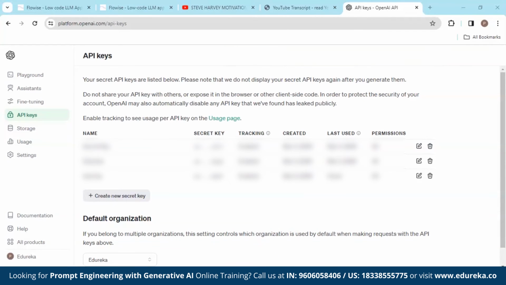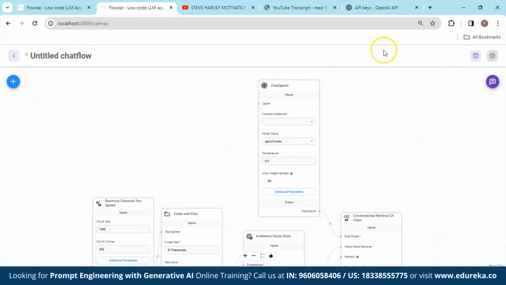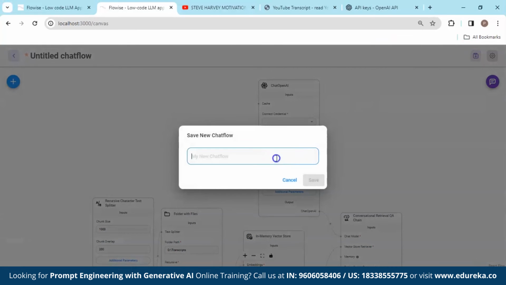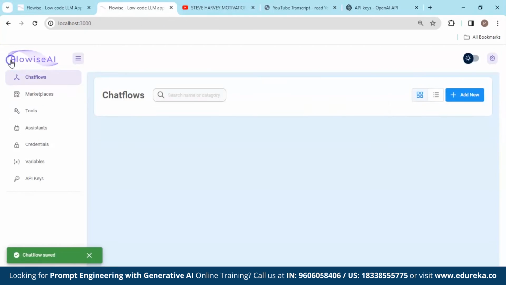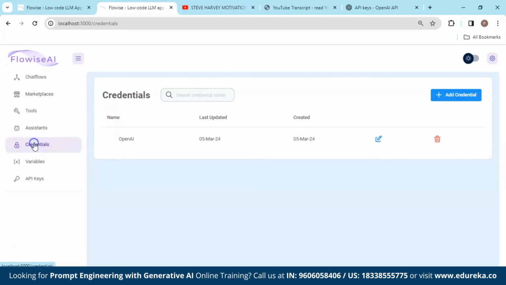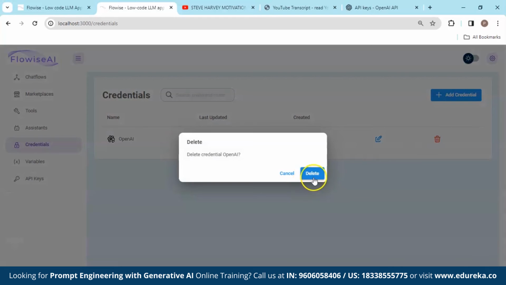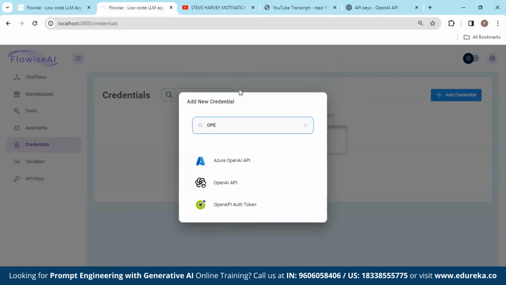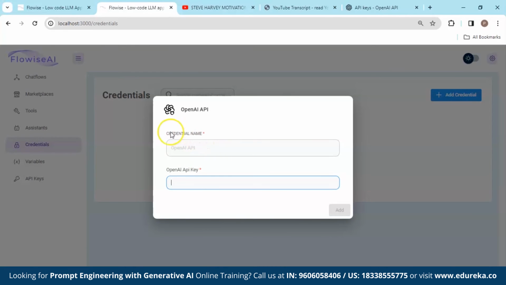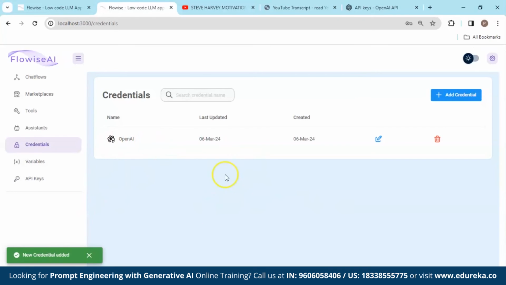And then I'll come back to the Flowise. I'm going to save it. Let's save that as AI Steve Harvey. Save. Okay, our Chatflow got saved. Back and go to credentials. Just go to add credentials, put here OpenAI API. Here it asks for credential name and OpenAI API key. So just paste your API key and let's put here OpenAI. Add. So here we have our credentials.